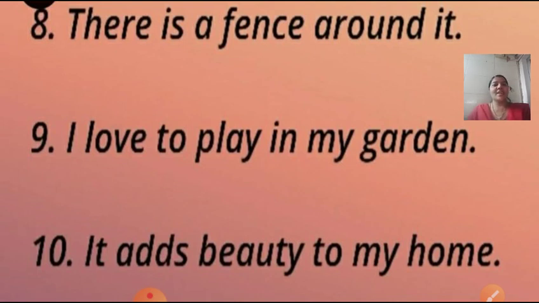I love to play in the garden. It adds beauty to my home. Yes, children, even you can have a beautiful garden around your house. It can definitely increase the beauty of your home too.